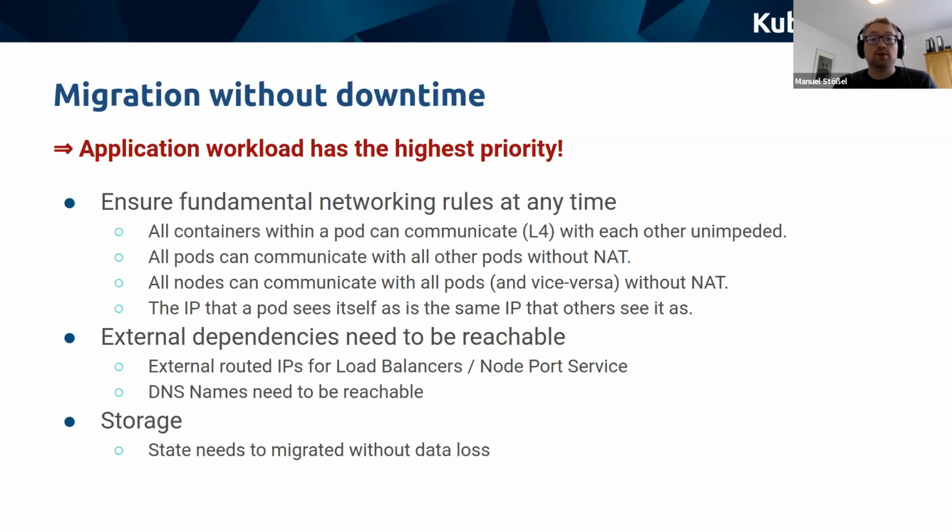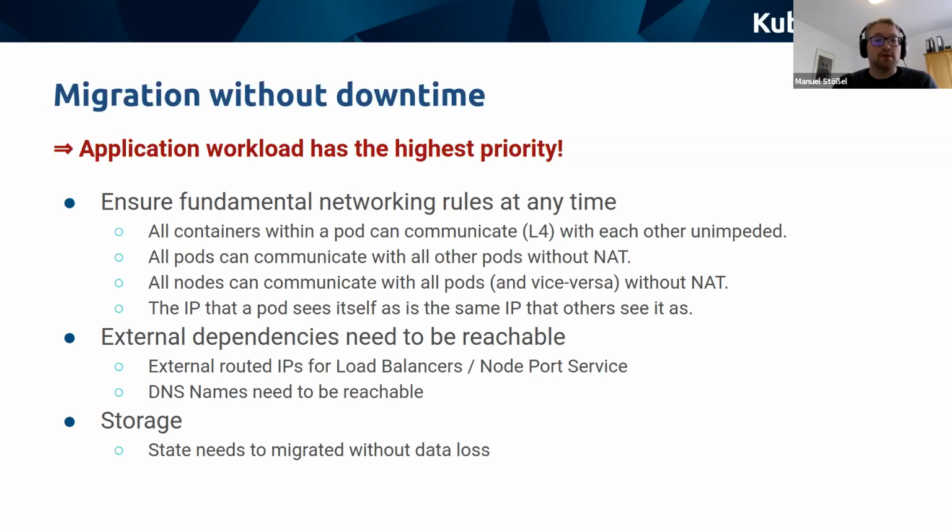All pods can communicate with all other pods within the cluster without NAT, and all nodes can communicate with all pods and vice versa, also without NAT. And the final one: the IP that the pod sees itself as is the same IP that others see the pod as. And this is really important to keep up so that the actual networking between pods and applications works.